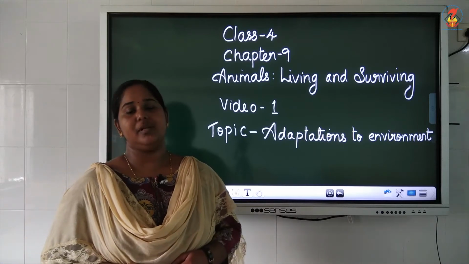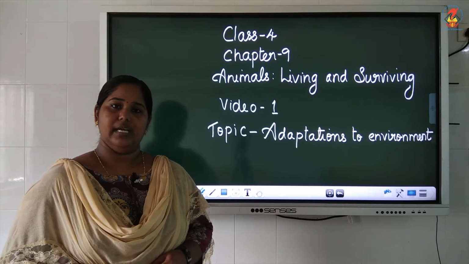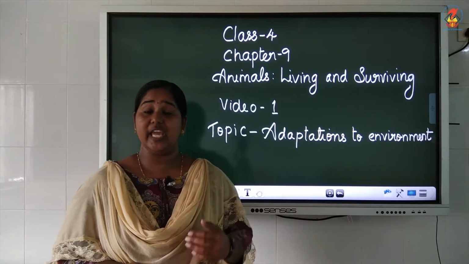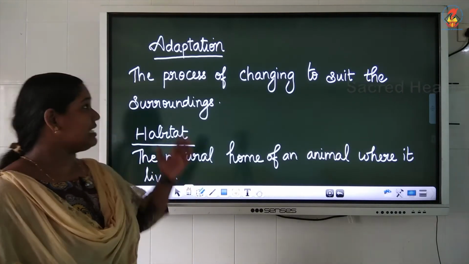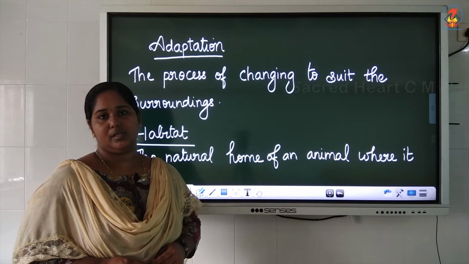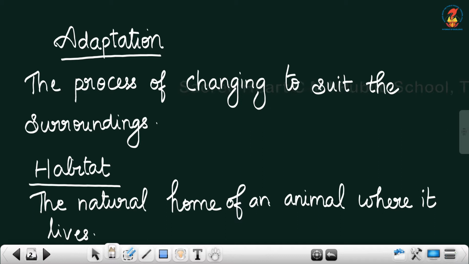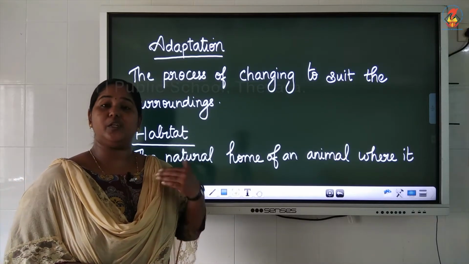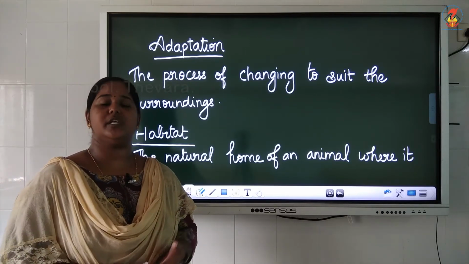Usually plants or animals adjust to their surrounding changes. This process by which we change ourselves to suit the changes in our surroundings is termed adaptation. Once again, adaptation means changing ourselves to suit the changes in the surroundings. Normally, animals which are able to change themselves will survive and the others which are not able to accept the changes will die.